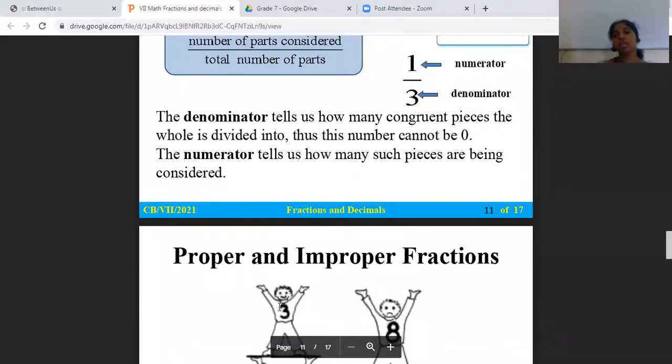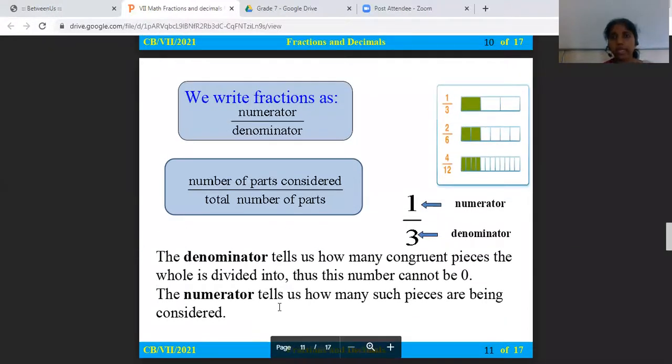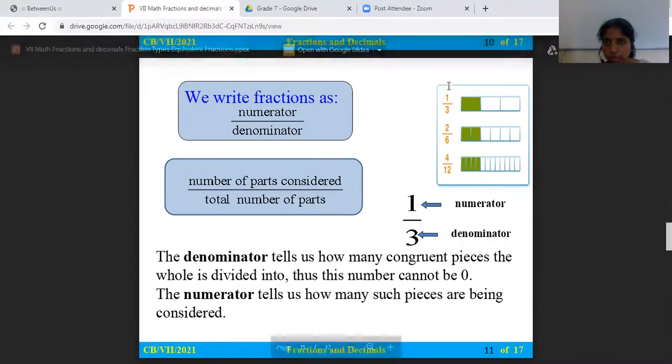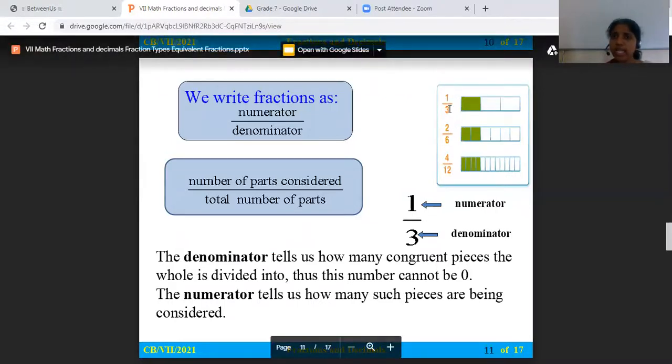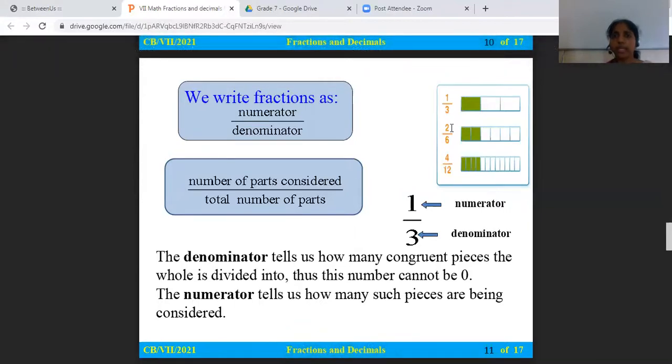Next, what comes is the proper and improper fractions. So what are proper fractions? Have you observed these fractions? Here 1 by 3 is given, 6 by 2 and 4 by 2. Now look at the numerator and denominator. Can you compare them? When you compare, you can see that in some the numerator is less than the denominator.